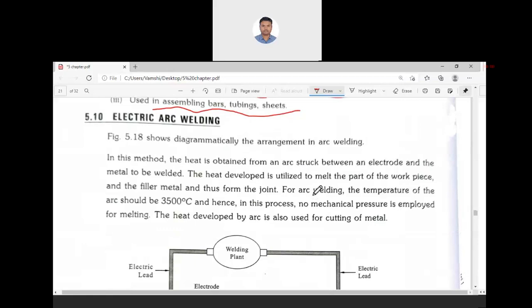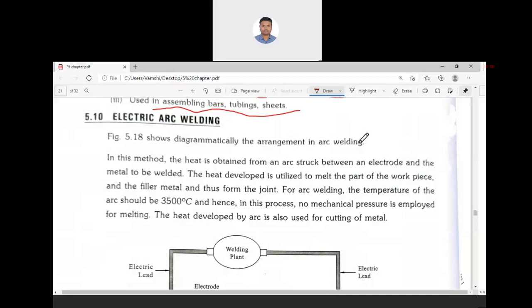In upset welding, high mechanical pressure and lesser current. Temperature rises to some extent only. In case of flash, the temperature rises up to the melting point. High mechanical pressure is applied. The time taken for welding is also lesser.